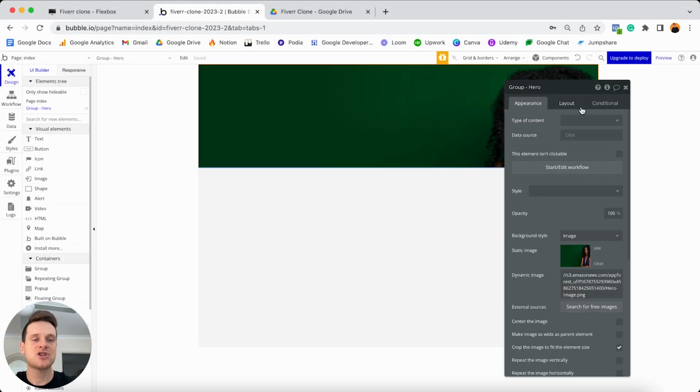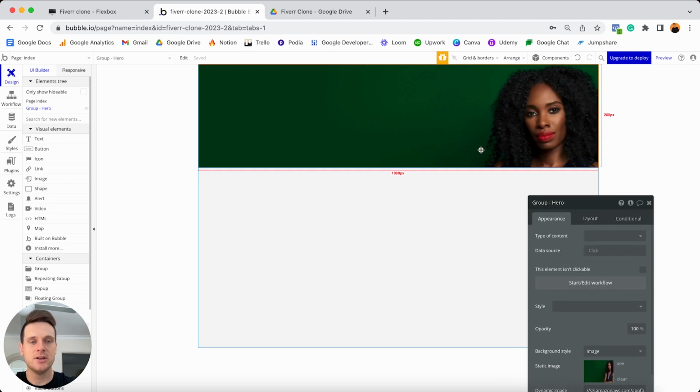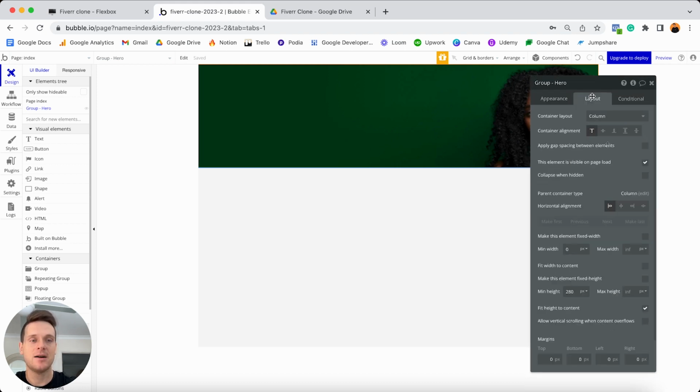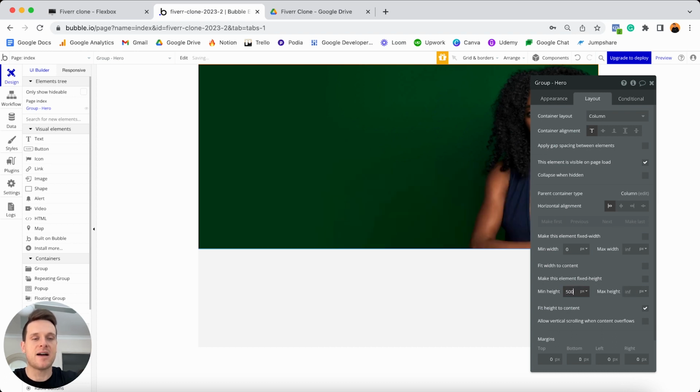And once that image is uploaded, what you'll see is that it's currently just being cut off here. And the reason for that is because the height of our group can't fit all of this image in. So that of course means we need to jump back to our layout tab here. And I'm just going to update one of the height settings for this group. And the height setting is just going to be the minimum height. So this minimum height is just telling Bubble that this group here should be at its smallest possible size, 280 pixels. Whereas what I'm going to do is update this to be 500 pixels.